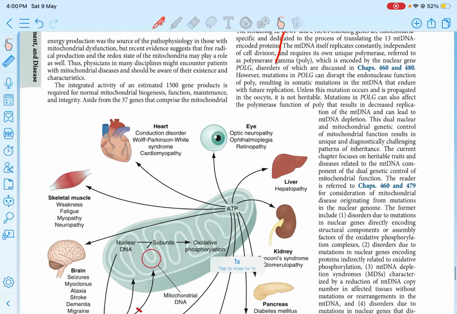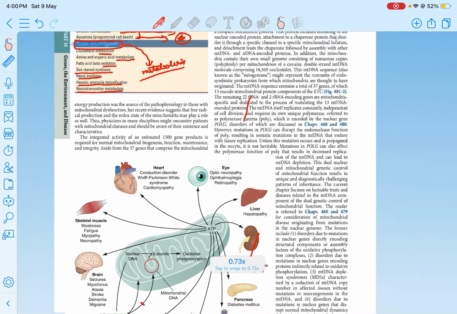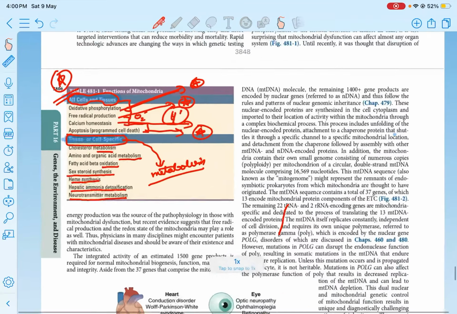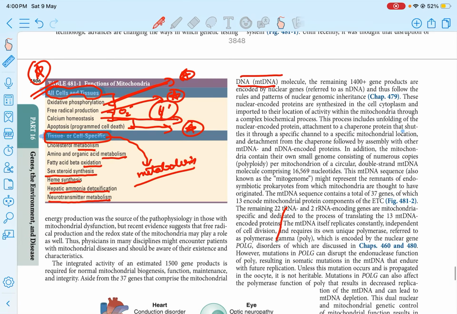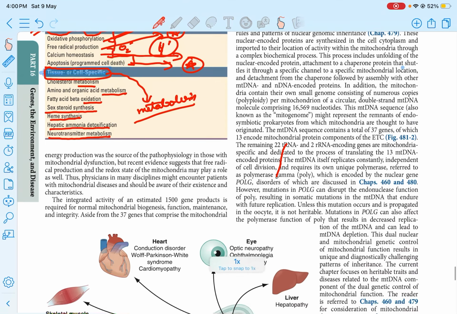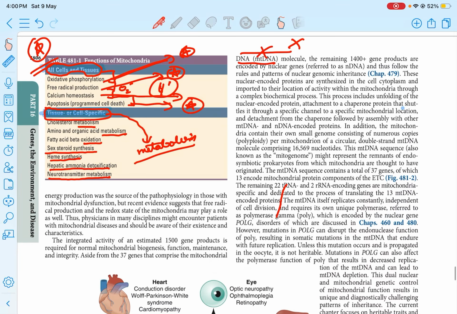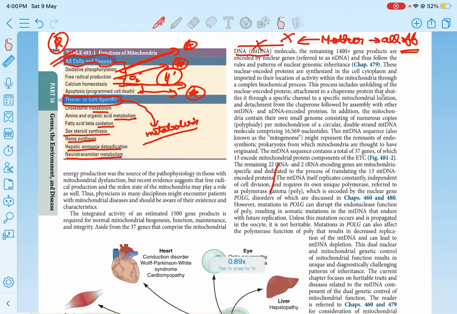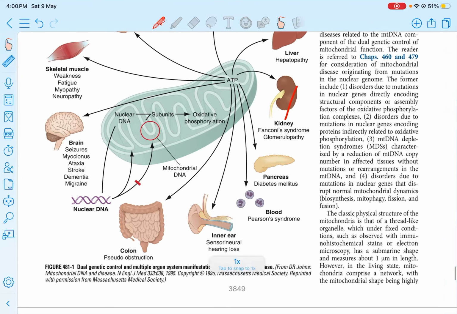Next, coming to the mitochondria. The mitochondria has its own DNA. It's called mitochondrial DNA. It does not require chromosomal DNA, right? So the inheritance: if there is mitochondrial DNA, it is always from the mother. So all offspring are affected, right? Next, we have this mitochondrial DNA here, which Harrison has marked in red color.